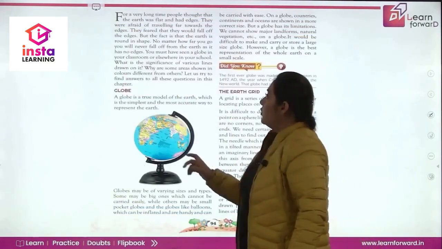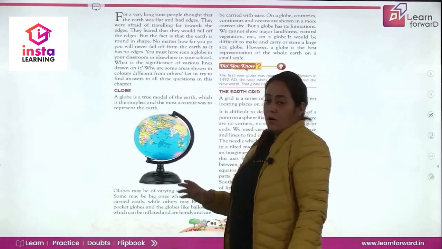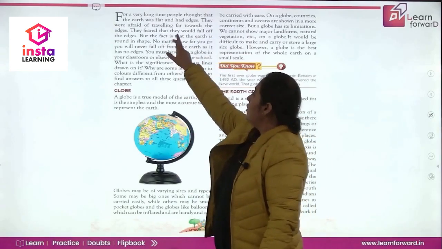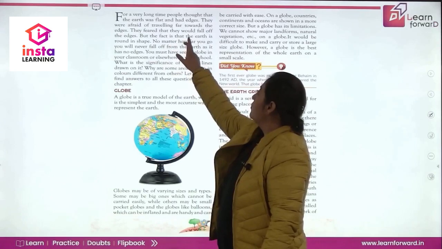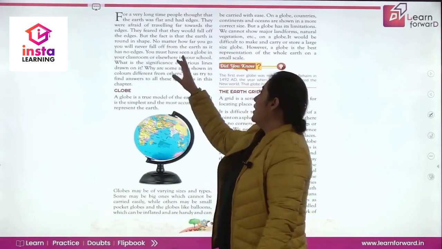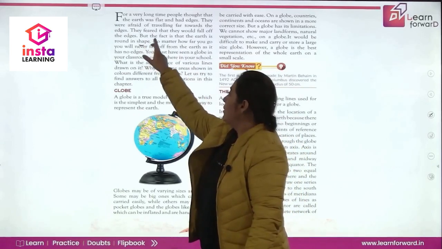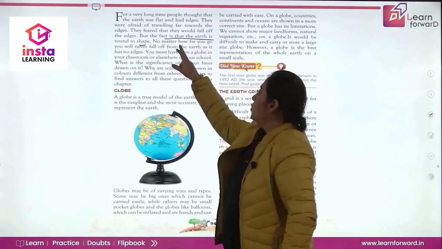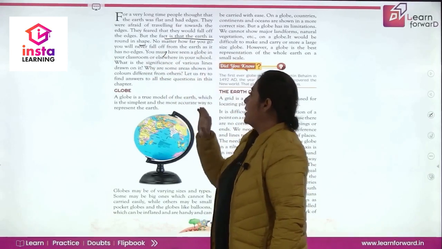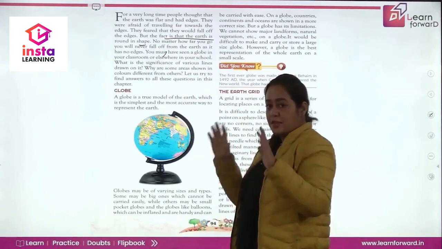Now, for a very long time, people thought that the earth was flat and had edges. They were afraid of traveling far towards the edges. They feared that they would fall off the edges. ऐसा सोचा जाता था. But the fact is that the earth is round in shape. ये बाद में पता चला, discover हुआ. No matter how far you go, you will never fall off the earth as it has no edges. Earth की कोई edges ही नहीं है. It is circular in shape.